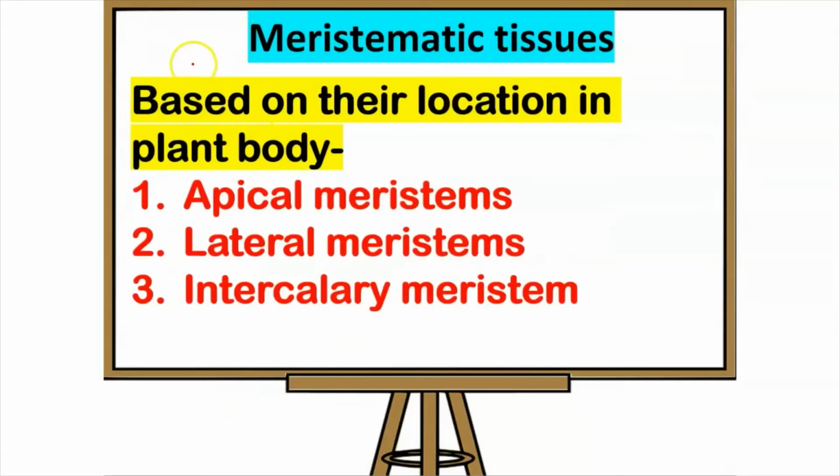Now meristematic tissues can be divided into three types based on the location of the meristematic tissue. Plant की body में meristematic tissue कहाँ पर present है उसके basis पे we can divide it into three types. The first one is the apical meristem. The second category is the lateral meristem. And third, we have the intercalary meristem.